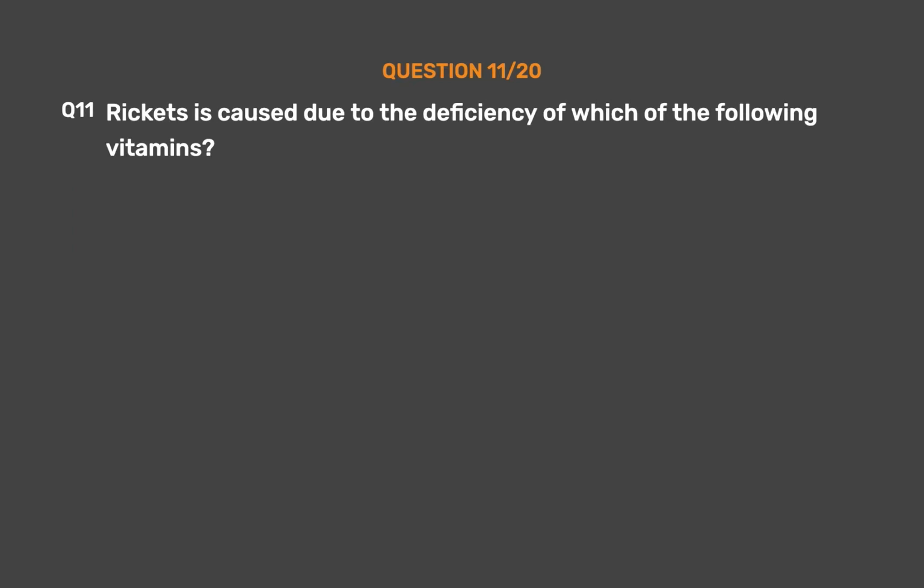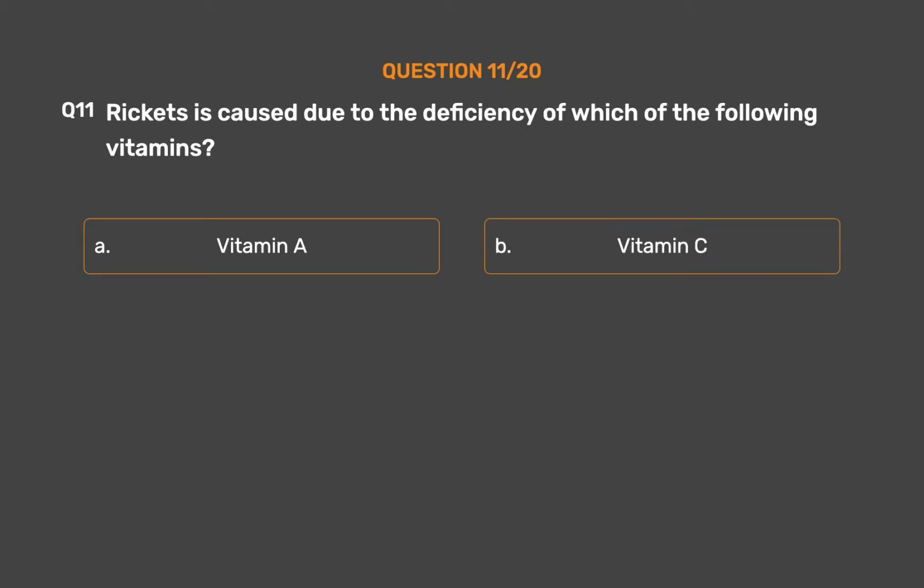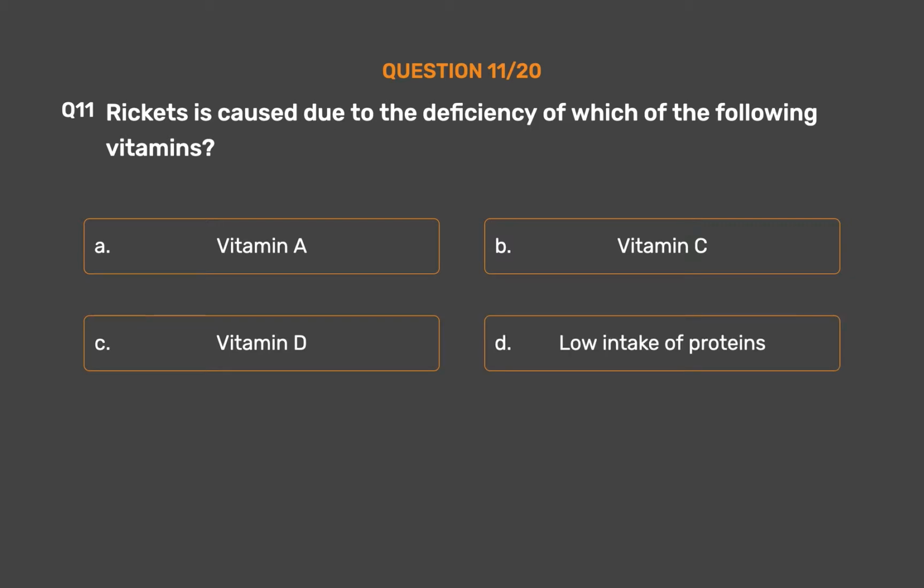Question number 11. Rickets is caused due to the deficiency of which of the following vitamins? Option A, vitamin A. Option B, vitamin C. Option C, vitamin D. Option D, low intake of proteins. The correct answer is option C, vitamin D.